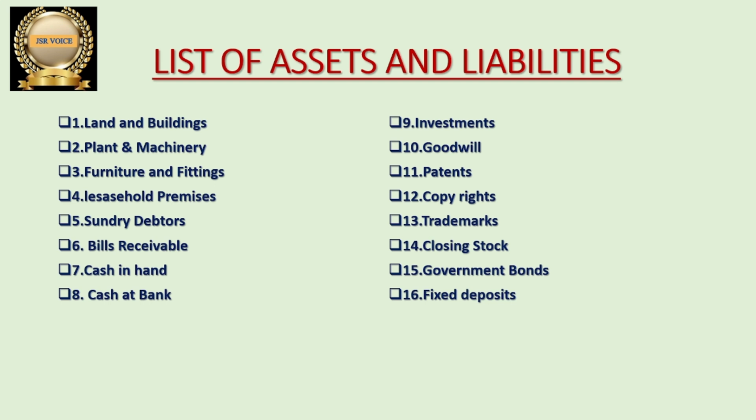If you remember this list of all assets, if you get these items, you can identify that as assets and you can debit it to write the opening entry. So you should remember the names of all the assets. These all are assets. Here 1 to 16 are assets.